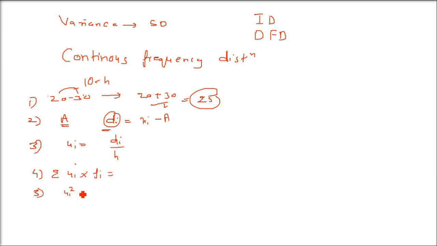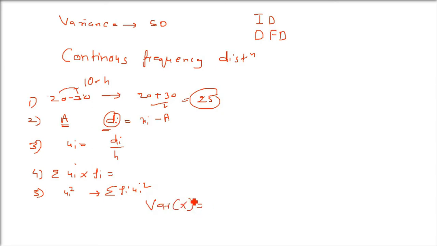The fifth step will be you have to find out ui square, and then you have to multiply fi with ui square. Then take the sigma. First we have taken sigma ui fi. Now we have to take sigma fi ui whole square. Then the variance formula will be what?